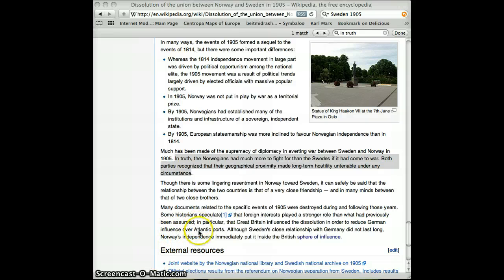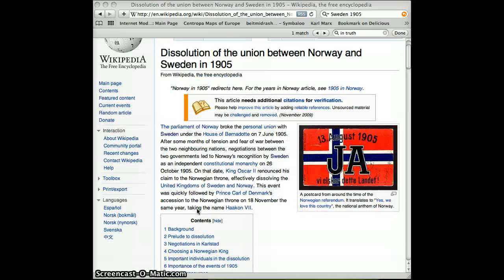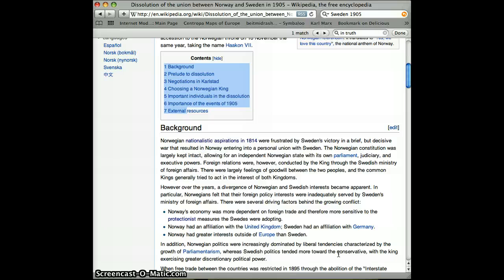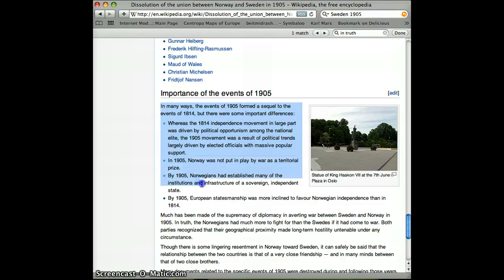Next up is D for detail. This article clearly goes into great detail. As you can see, there are many topics in this article leading up to the information that we really need. It provides the reader with multiple steps leading up to the disunification of Norway from Sweden. Best of all in this article, it not only provides background history, but it also compares it to a similar time period nearly 100 years prior. This will receive a 4 out of 4 for the D or detail section.